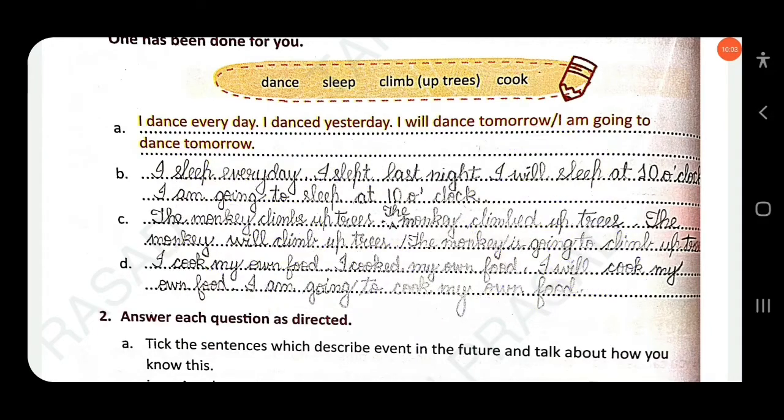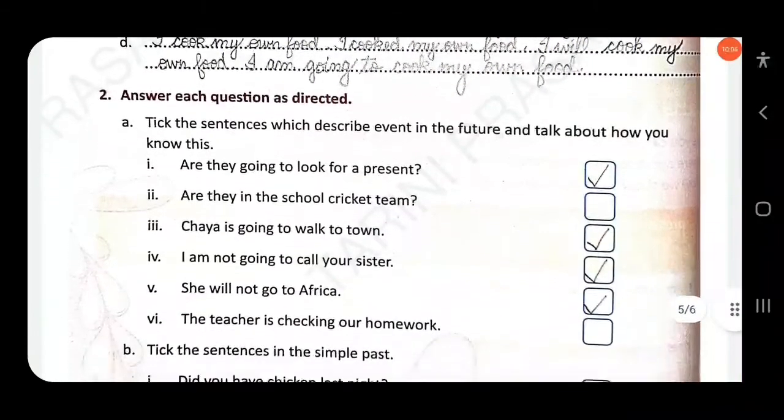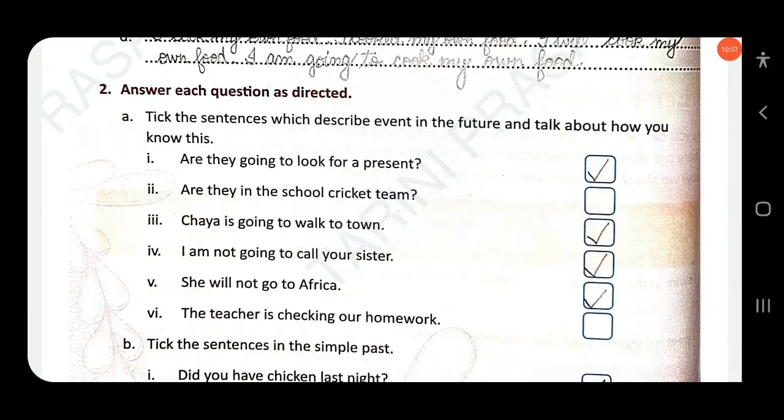Then next, answer each question as directed. Tick the sentences which describe an event in the future. Are they going to look for a present? This describes the future, so you have to tick here.